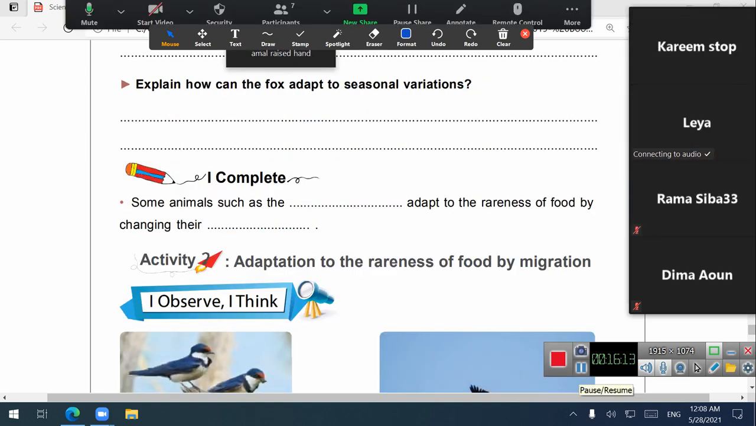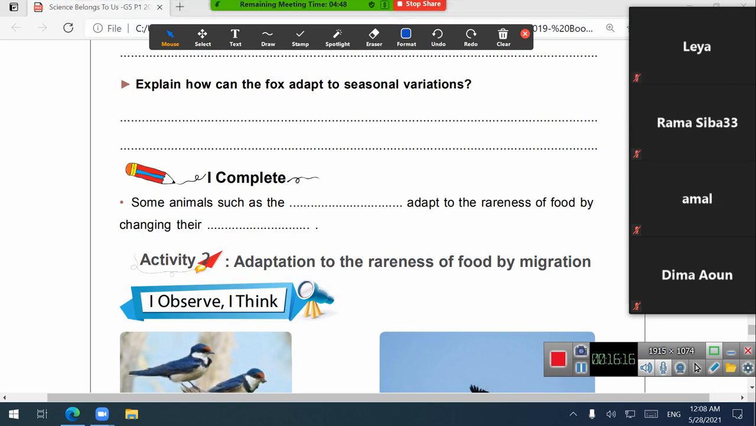Okay, Jamil, now please start reading. Some animals such as the fox. Yes, such as the fox here, adapt to the rareness of food, less food, by changing their diet or their food diet. Excellent.